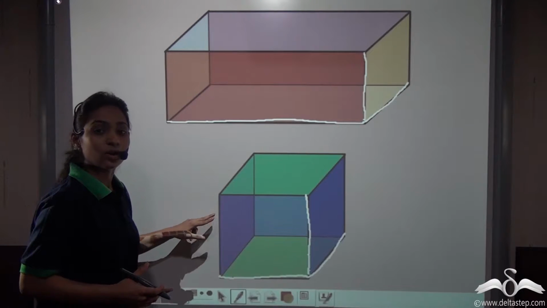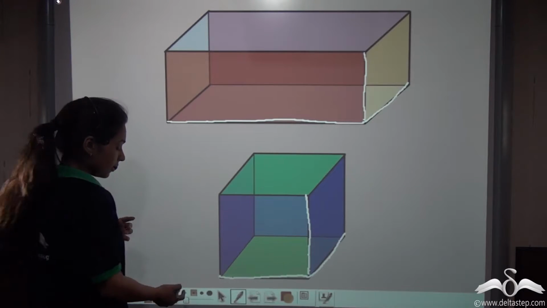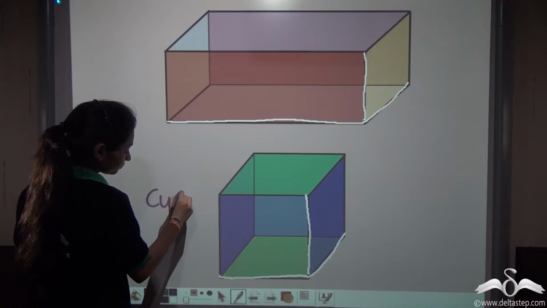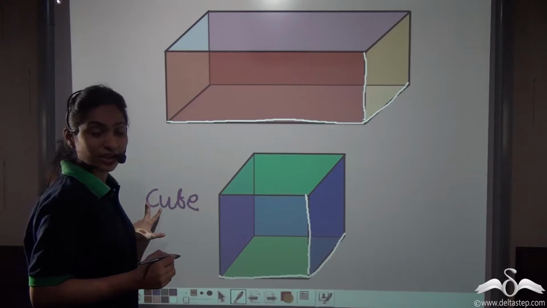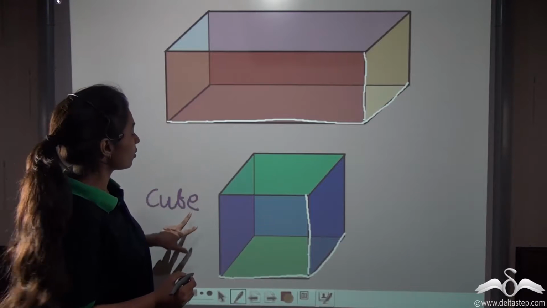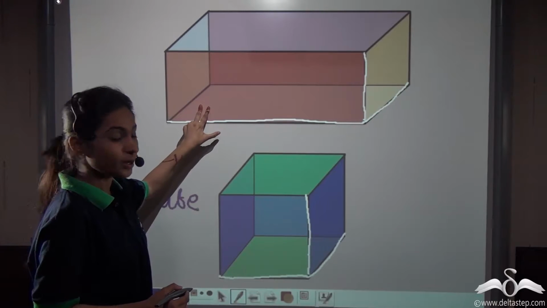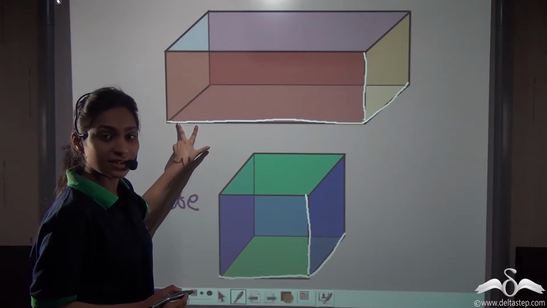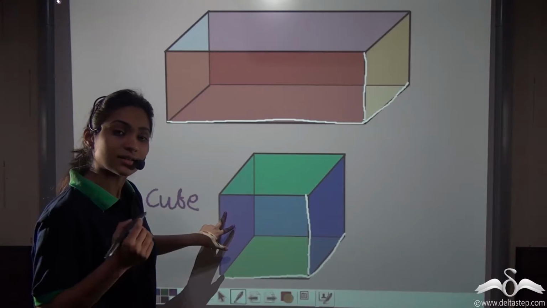That is why it is called a cube. So you can actually say that a cube is a special case of a cuboid. It also has three dimensions like the cuboid, but the only difference is that all its three dimensions are the same.